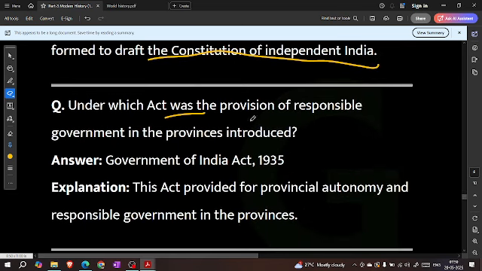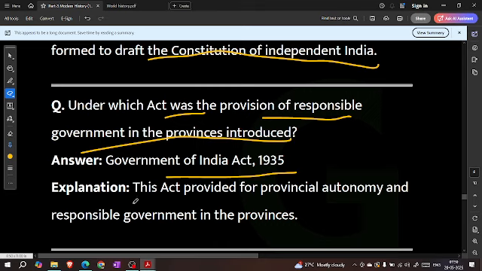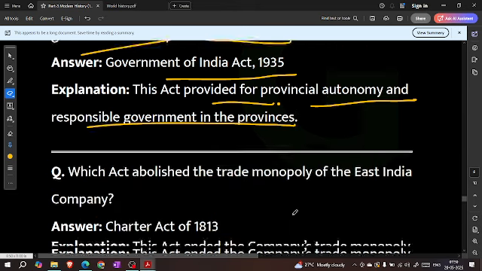Under which act was the provision of responsible government in the province introduced? Government of India Act 1935. This act provided for provincial autonomy and responsible government in the province.